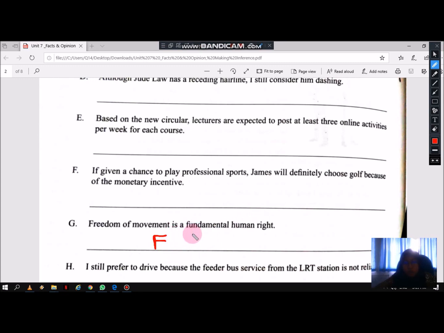So how do I change it to opinion? I can change it like this: some people practice fundamental human rights, but I didn't practice fundamental human rights at home. So that one will become opinion.